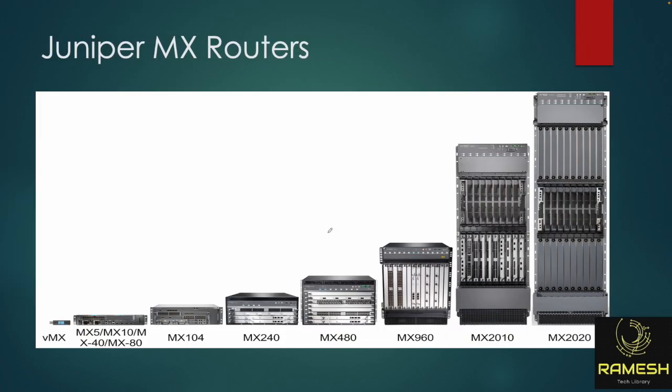And you can see these are the Juniper routers: MX 2020, MX 2010, 960, 480, 240. These are very big chassis devices, used in service provider environments and data centers. I'm currently working at Oracle. Here we are also using MX 960, 480, and MX 2020 in the cloud. Cloud has data centers, right? Even Amazon is using these devices. MX 240 is used as edge devices, and MX 960 also. That's why I'm saying if you have multi vendor knowledge, product based companies and other service provider companies will pick you easily.